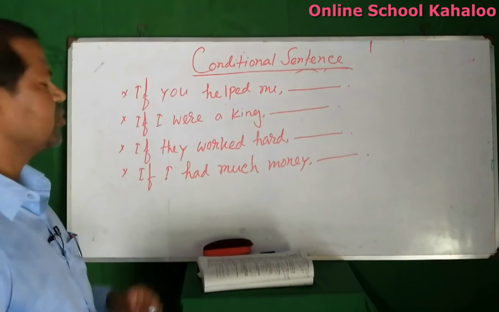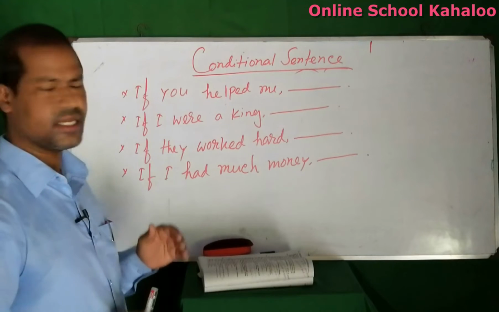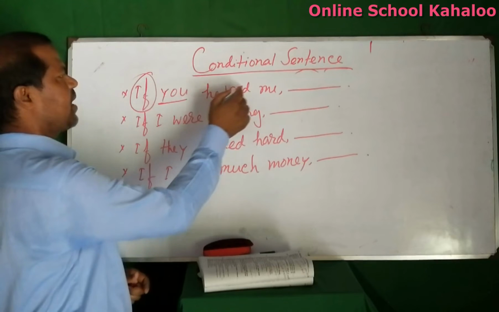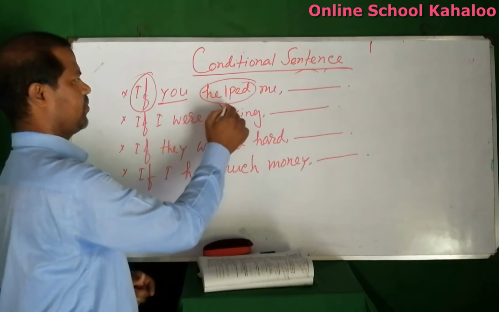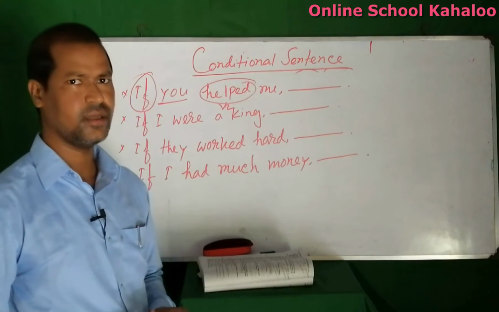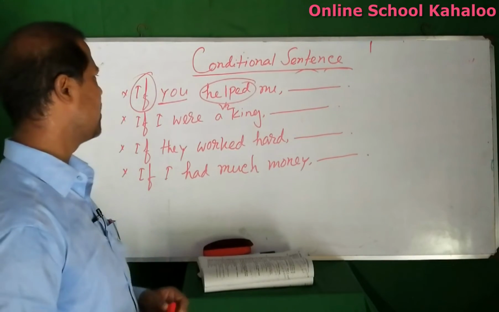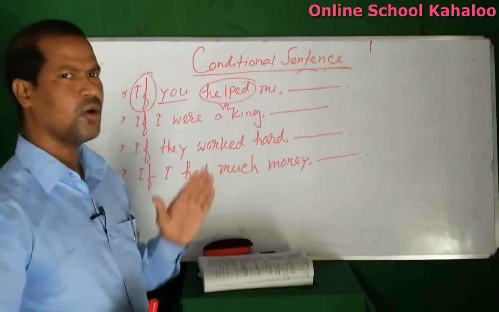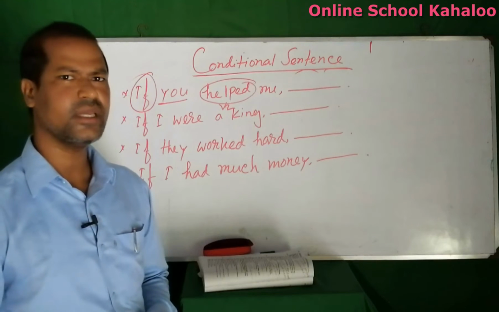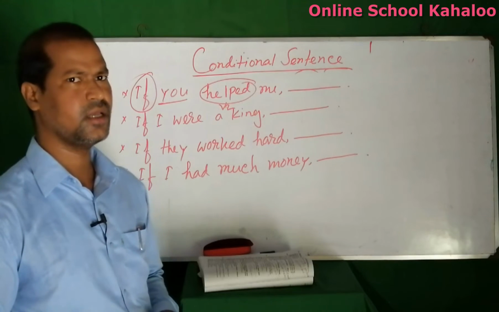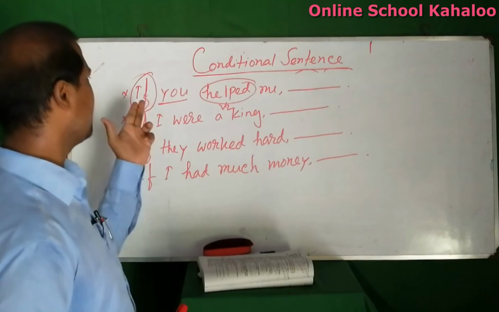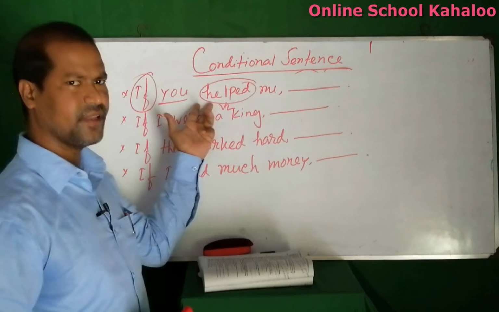Here you can see all the sentences are made with if plus subject plus verb 2. That means if plus past indefinite, because you know that after the subject, when the verb is verb 2, that sentence is past indefinite tense. So all the sentences are made with if plus past indefinite.